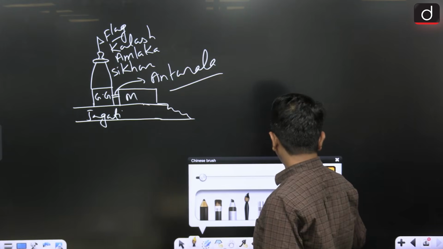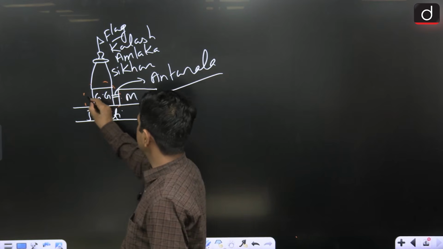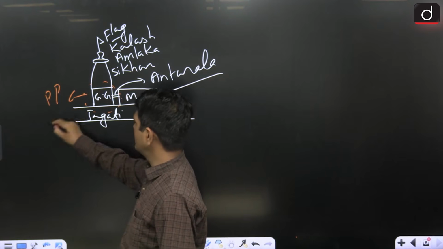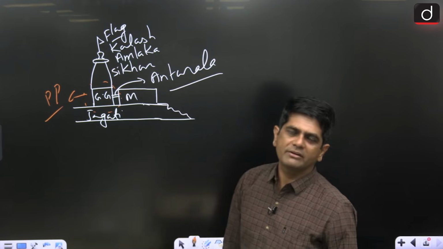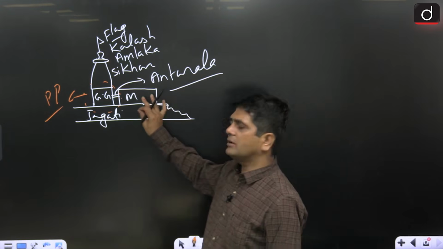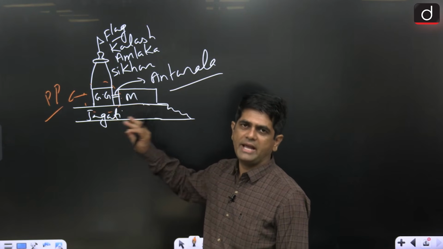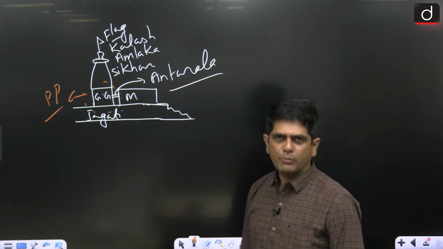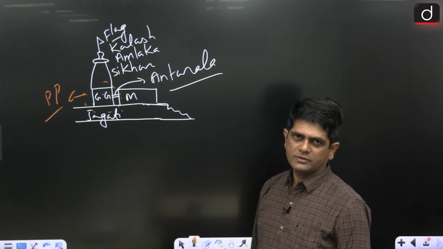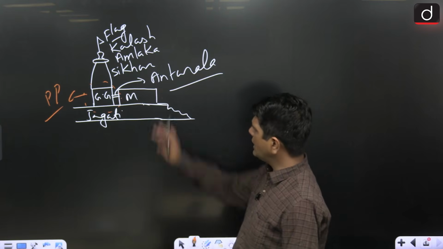Then we have a balcony or corridor that surrounds the Garbhagriha, and this is called the Pradakshina Path or circumambulatory path. Each and every element and part of the temple has its own philosophical importance and interpretation.